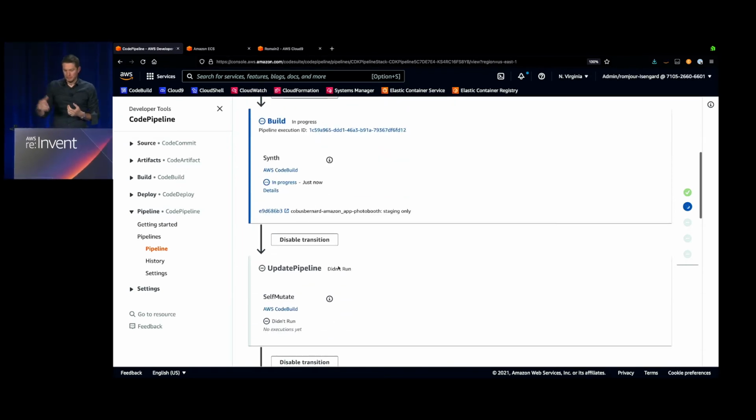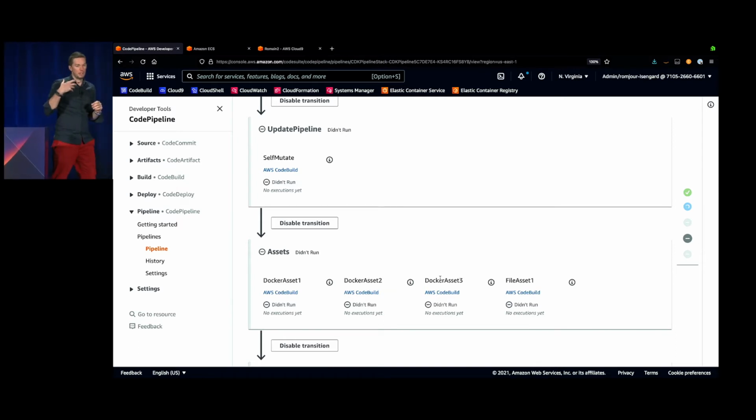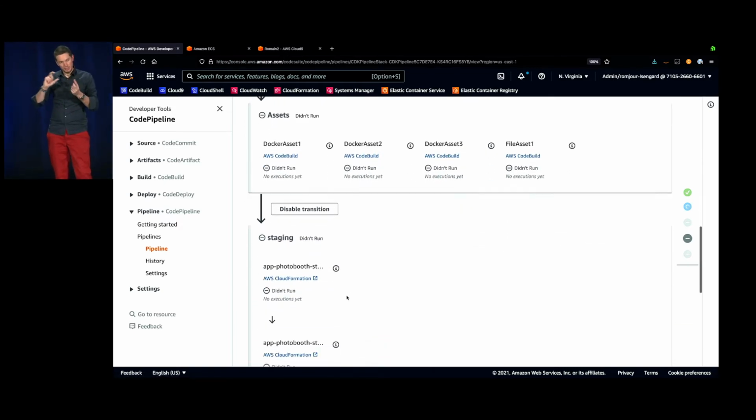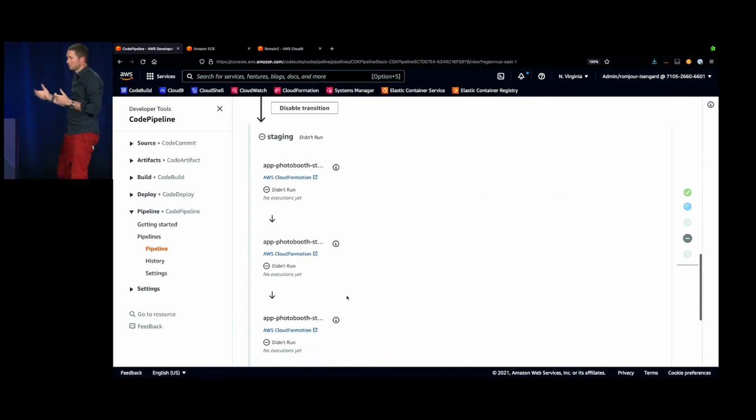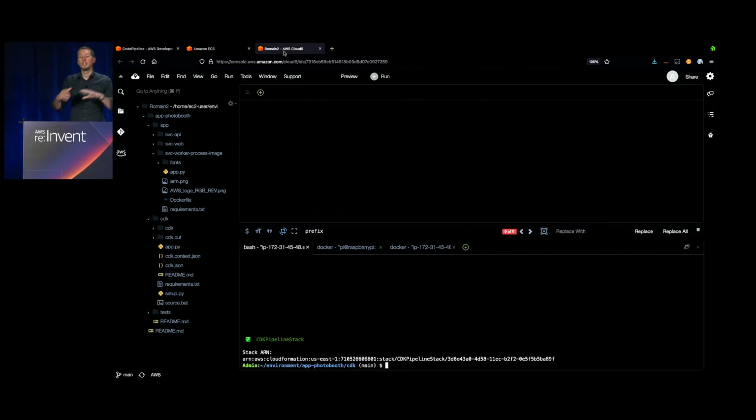So we are going to update the pipeline. So that's the magic with CDK pipeline. It can self-mutate, meaning that depending on the changes that I may or may not do on the CDK code, it's going to update and eventually change the infrastructure. So that's a powerful way to manage your infrastructure and having version control also on the code of your infrastructure, not only for the code for your application. So moving back to the code piece.